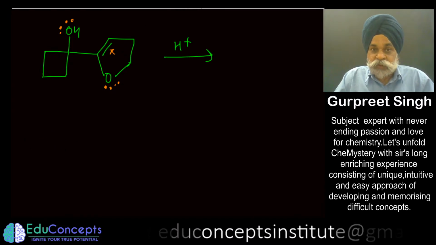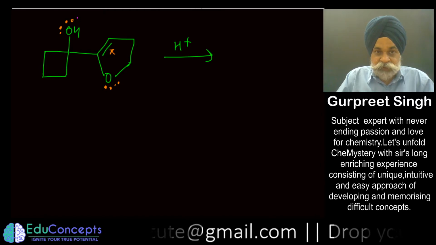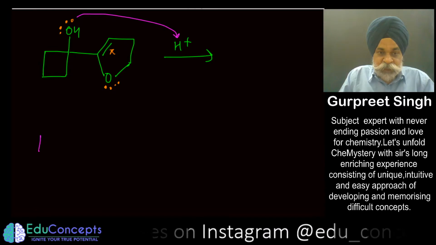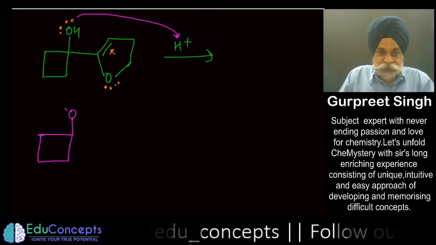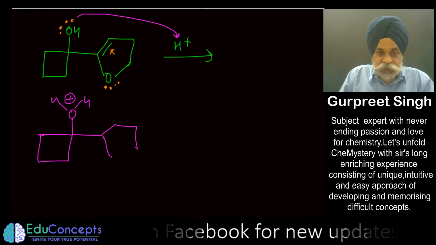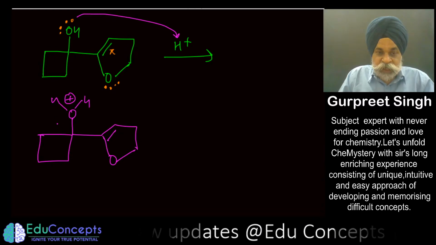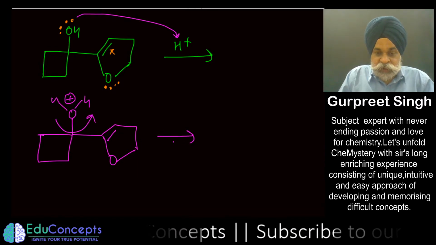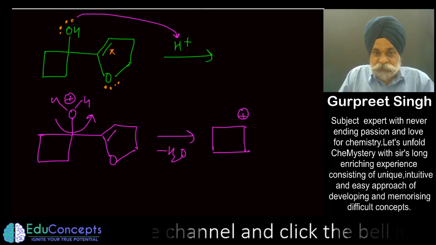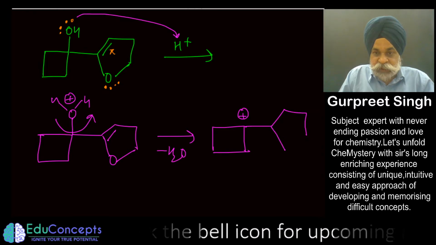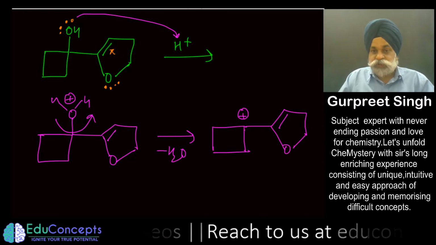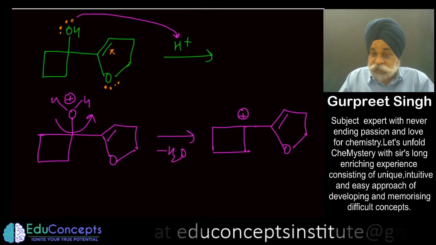Now, if somebody attacks this H positive onto the lone pair, what you end up getting is something like this. This got protonated and this structure would remain as such. After this, dehydration has to happen. Once the dehydration has happened, you would get a positive charge on a carbon which is attached to a cyclic ring, that too with a pi bond here. Now the last step has to be deprotonation.